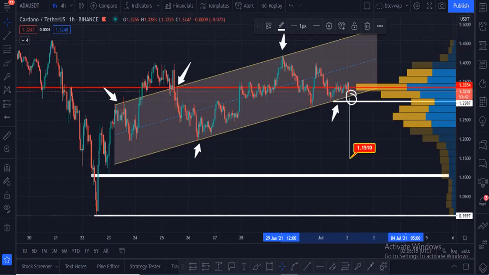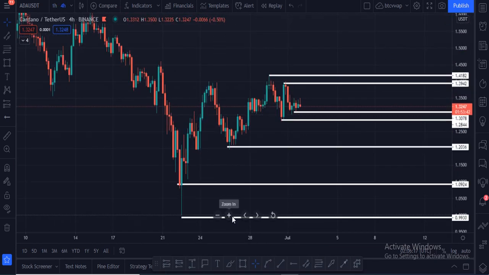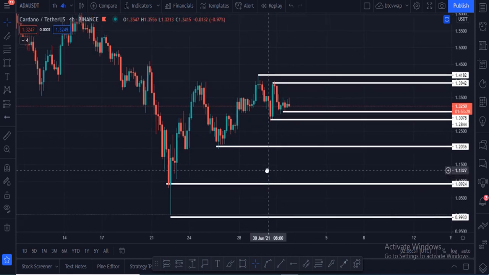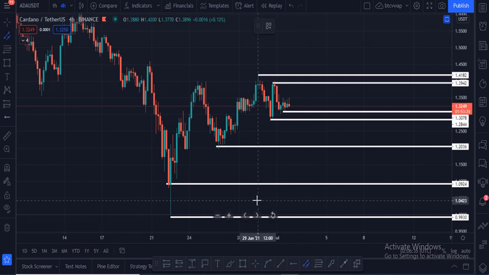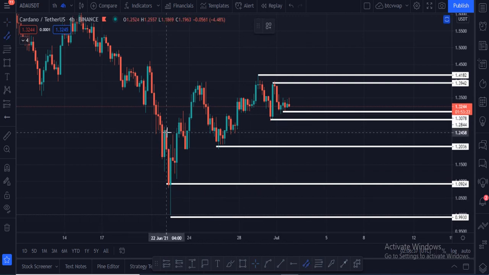And let me show you the 4 hourly chart. Here you can see it is the 4 hourly chart. The support zone waiting for Cardano is $1.30. These are the areas: $1.32, $1.30, $1.20 and $1.10. If I show you something very interesting and very important, then let me do this.